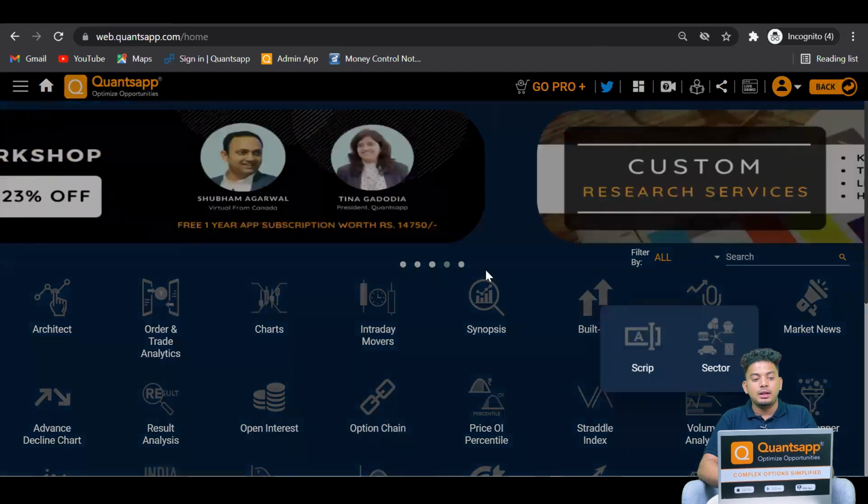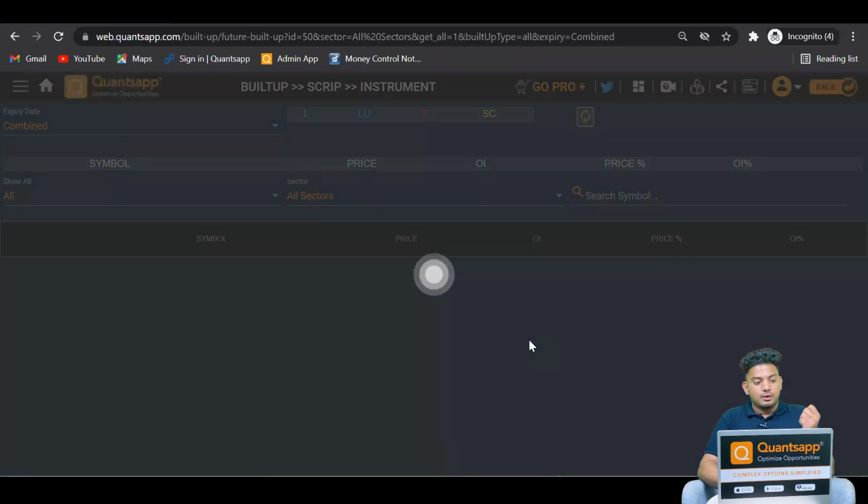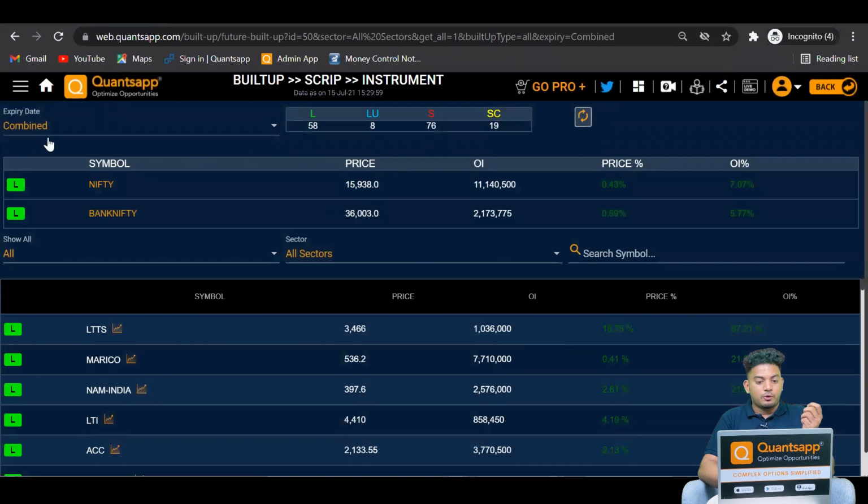Now the most important question is where we are going to find these build-ups in the futures contract. Simple. At Quantsap we are providing you a one-stop solution for your futures and options trading. All we need to do is go on Build-up, go on Script and go on Symbol, wherein you will get the details for each and every FNO instrument, and also see what build-up has been witnessed on a particular instrument.